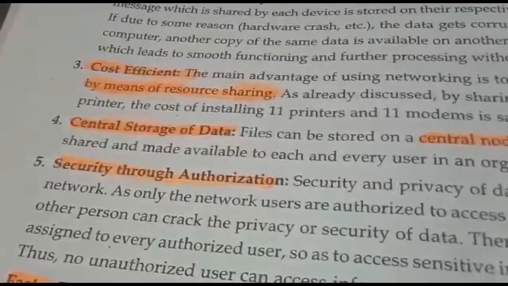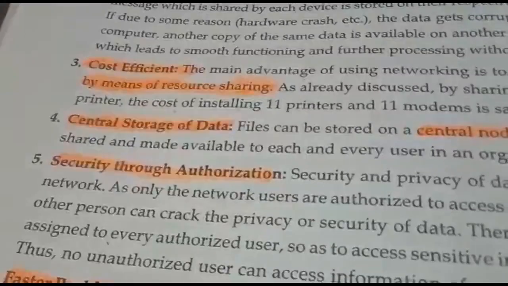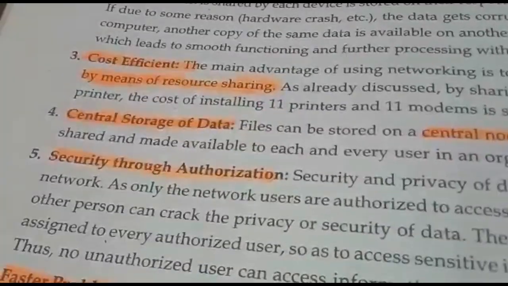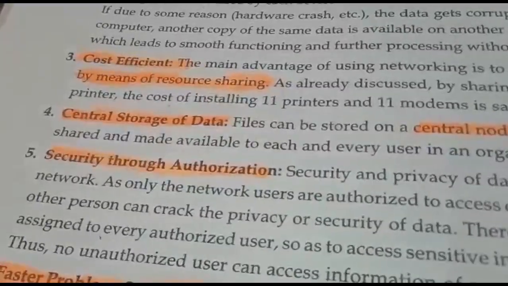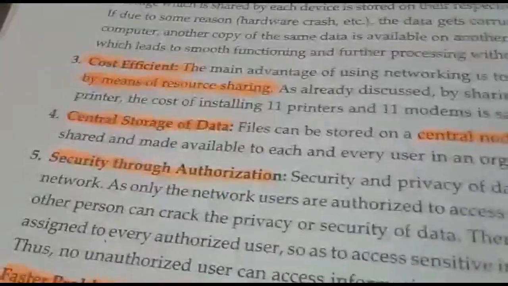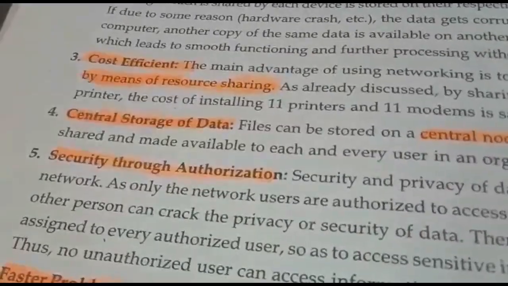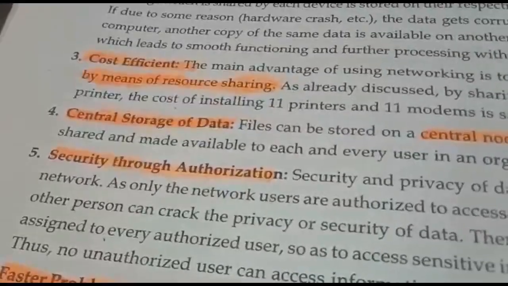Third advantage is cost efficiency. How is it cost efficient? How was the network helping in reducing the cost of an organization? Cost efficiency is increased since, as we talked earlier in the first point, if the printer is attached to one system only and the computers are in a network, all the systems get connected to that printer.